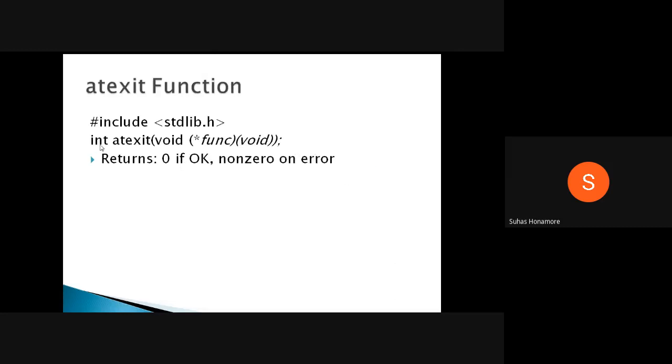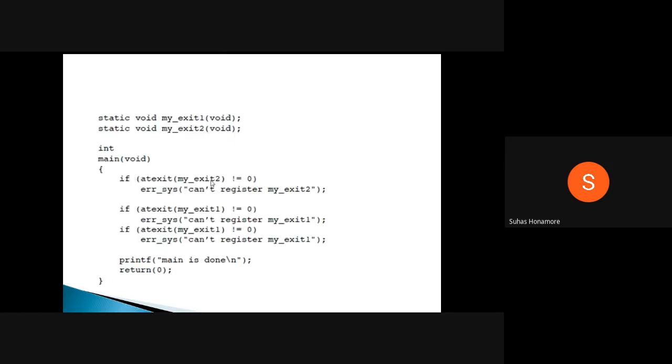So how to register? It's nothing but the atexit function, and whatever function name you want to give. One example we'll take. Here static void my_exit1 and static void my_exit2. Two functions we are writing. In main, we write atexit(my_exit2). So first we are registering my_exit2. If the return value is not equal to 0, there is some kind of error. If it is equal to 0, it has executed successfully. Then we are registering my_exit1 again.